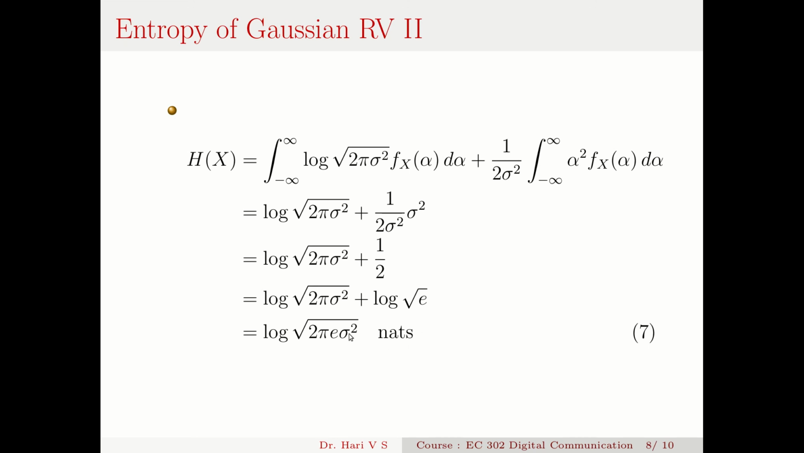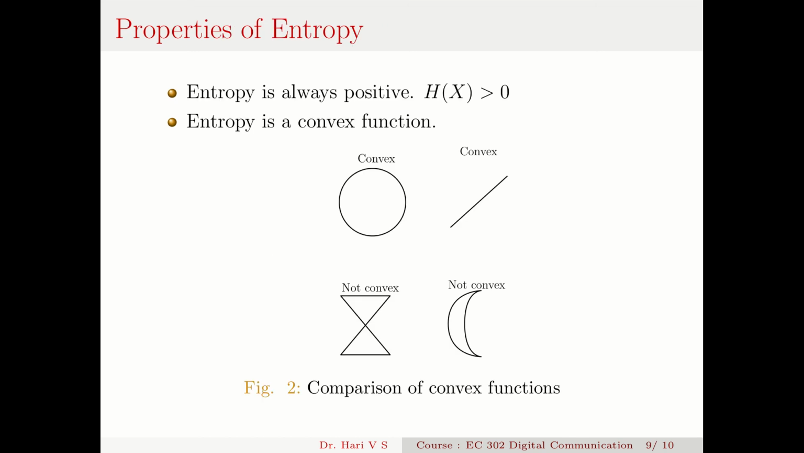So this is the entropy. This is a natural logarithm. You can convert this to bits. So this is how the entropy of a Gaussian variable looks. Now, the properties of entropy: it is always a positive function. You saw that it's always a positive function. H(x) is always greater than 0, and the entropy is a convex function.